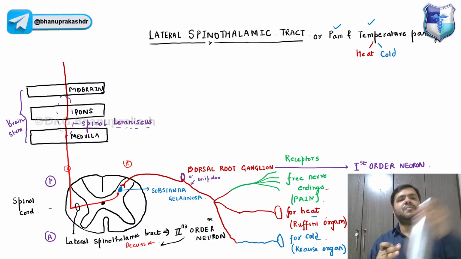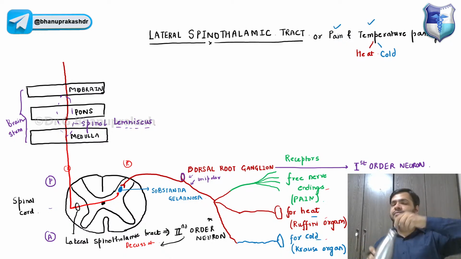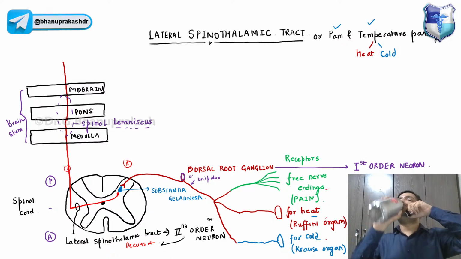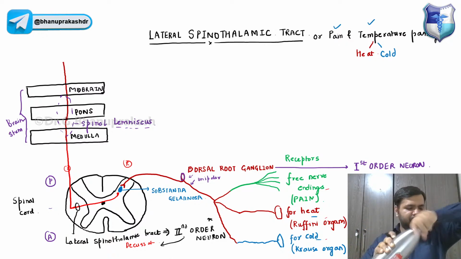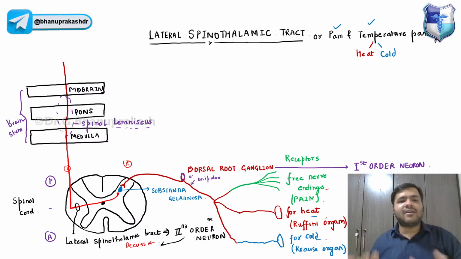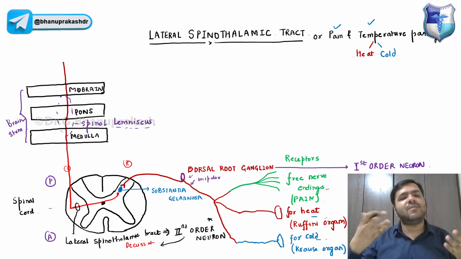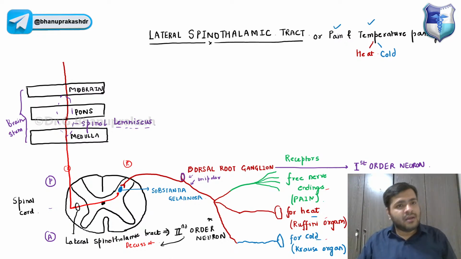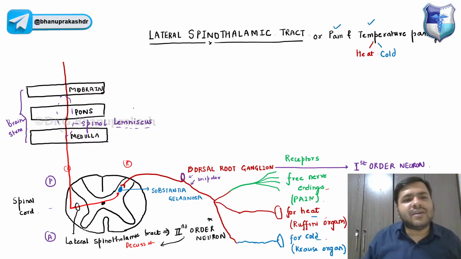Quickly tell me. Yes, it is second order only, guys, because it is like the continuation. At the spinal cord level we call it the spinothalamic tract, at the midbrain level it was given a new name, that is lemniscus. What is it actually?